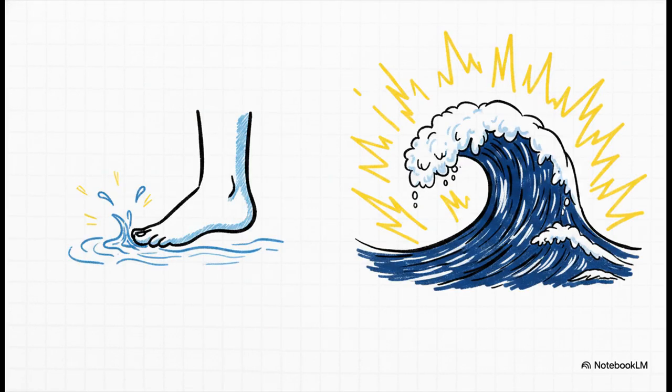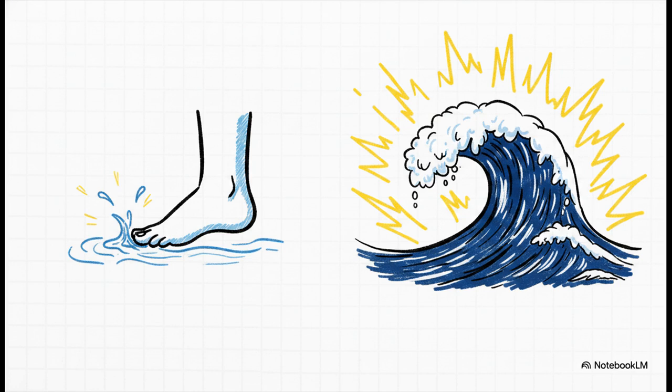Now, out of those three properties, the relationship between amplitude and energy is absolutely crucial. It's one of the most important things you need to take away from this. The amplitude of a simple wave is directly related to the amount of energy it carries. Think about water waves at the beach for a second. A wave with a tiny amplitude, just a little ripple, doesn't really have much energy. It just lightly taps your ankles. But a wave with a massive amplitude, like a towering tsunami, carries a devastating amount of energy.